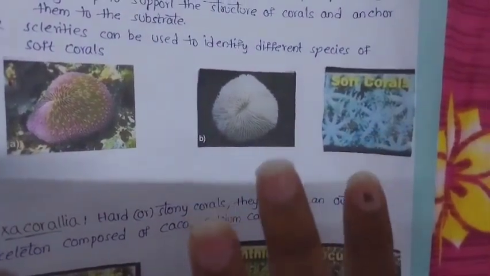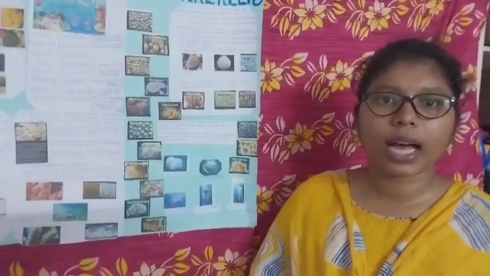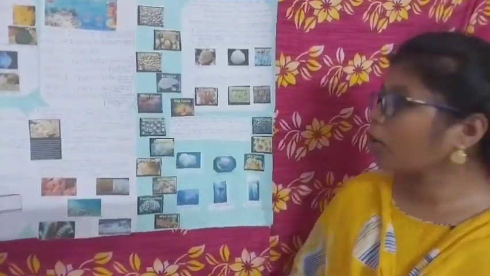And Hexacorallia. Hexacorallia are stony and hard in nature. They are made up of calcium carbonate. These are the examples of Hexacorallia: zoanthids, gorgonians, and including other classes, they belong to the Cubozoa and Hydrozoa.